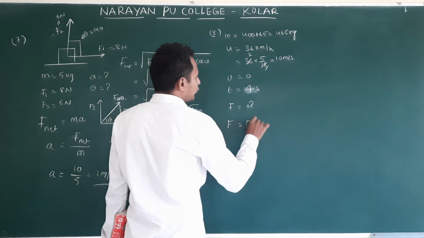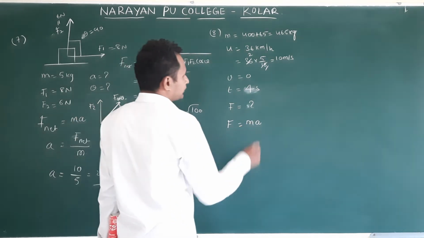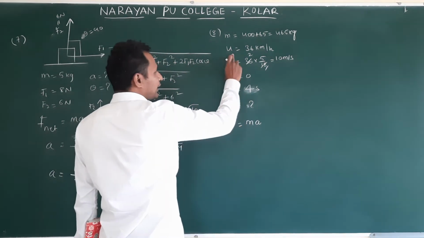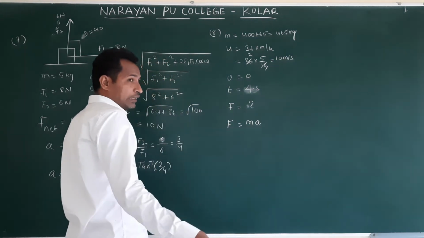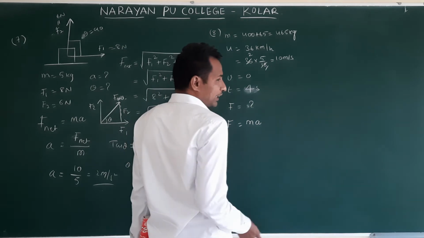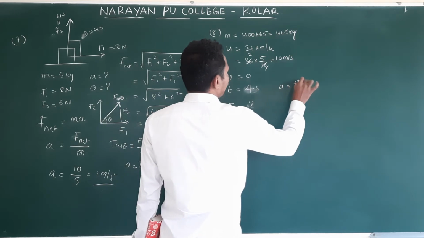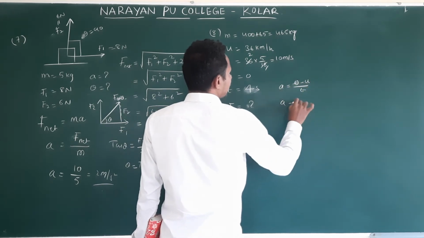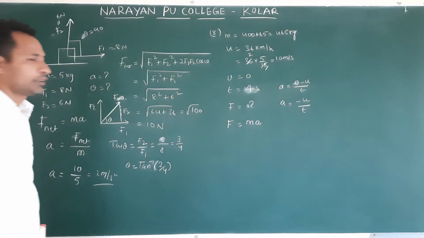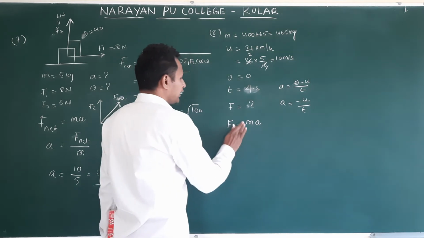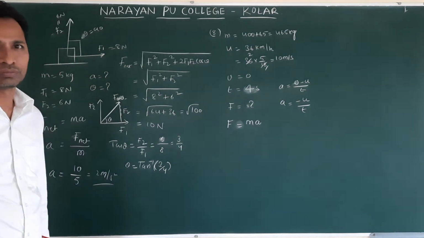According to formula, F is equal to ma. We need to find a. We have the information: u initial velocity, final velocity, time. Which equation helps to find a? Already we have done it. First kinematic equation, v is equal to u plus at. From that, a I can write: v minus u by t. a is equal to minus u by t. They are already mentioning retarding force, so retarding force means it will come in negative.